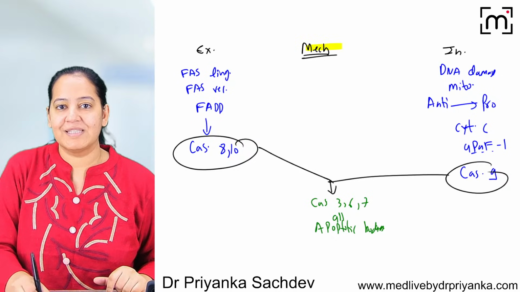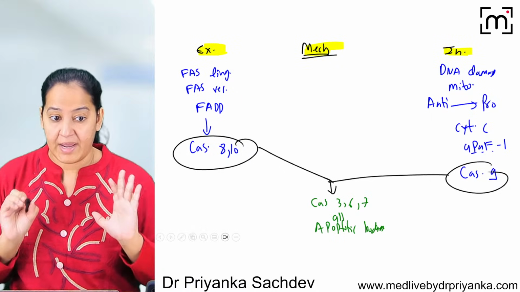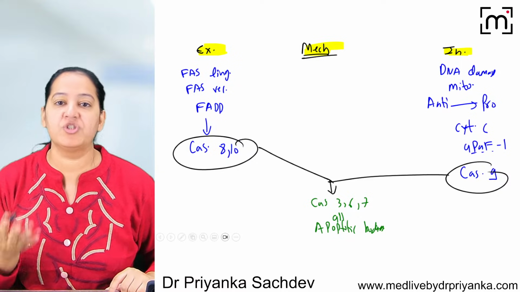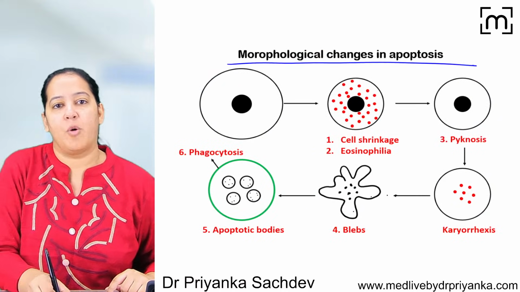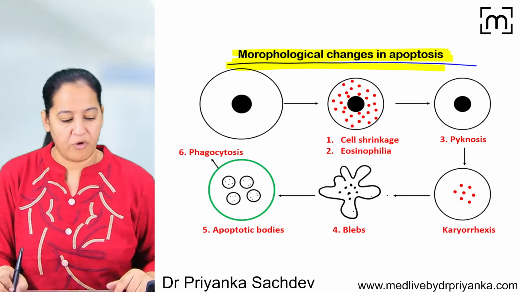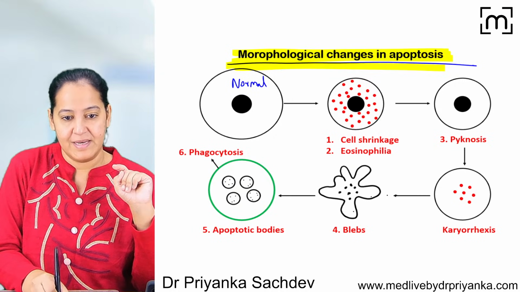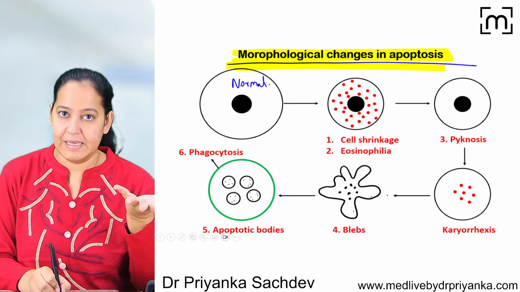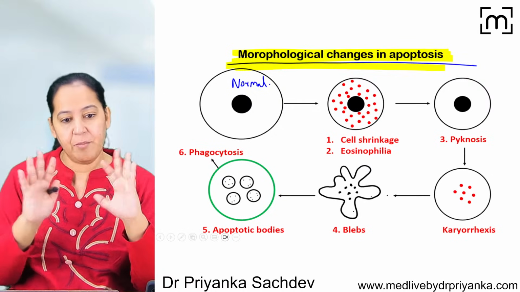So in apoptosis, we have two pathways, the extrinsic and intrinsic. Now, I am going to tell you the morphological changes in apoptosis. Whether it is the extrinsic pathway or the intrinsic pathway, this is common for both. Can you see, this is a normal cell? Now this cell is undergoing apoptosis, either by the extrinsic pathway or by the intrinsic pathway. The mechanism is different, but ultimately the morphology is the same.